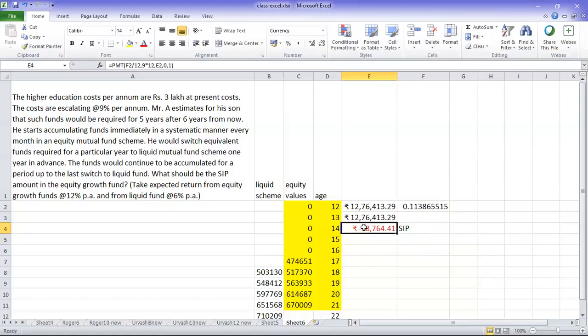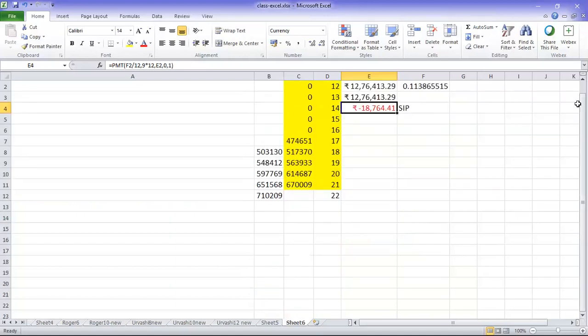Here, the reason we take it as present value and equate it is that there is an overlap of withdrawal and investment. Correct? During ages 17, 18, 19, 20, 21, withdrawal is also happening and investment is also happening. So whenever there is an overlap, generally what we do is bring the total amount to today's value, then spread it across whichever period is applicable. That is an important point you need to understand in this question. Even though it's a small question, it is very complex to understand.